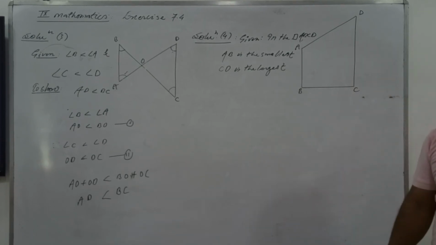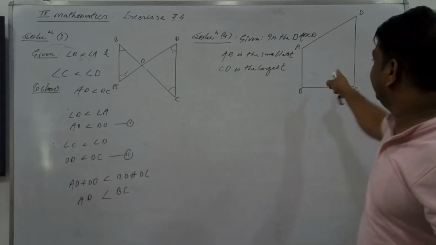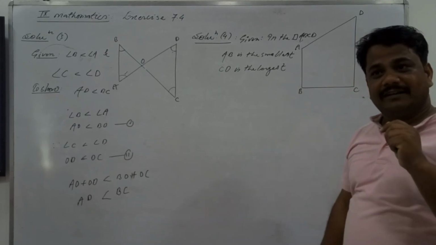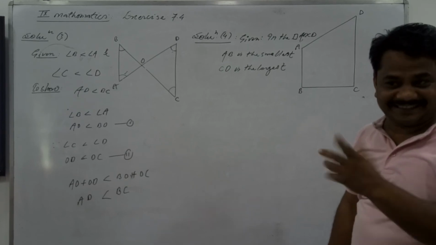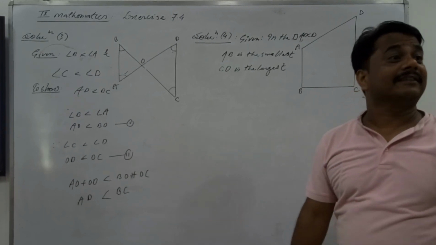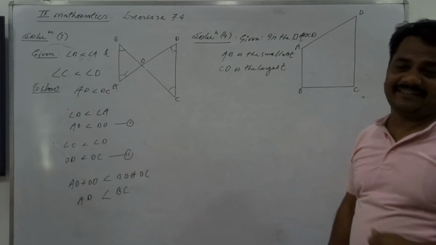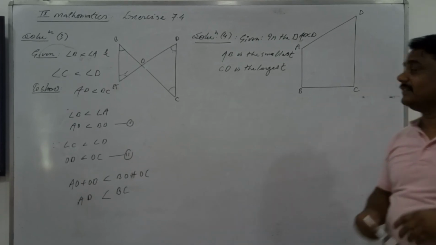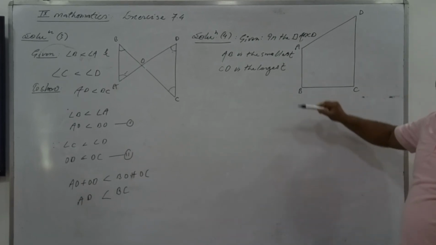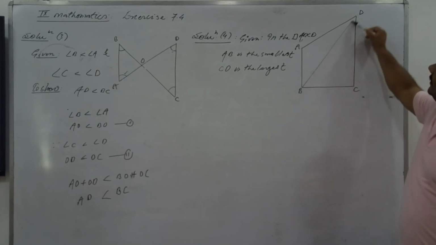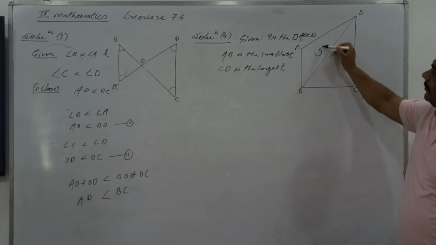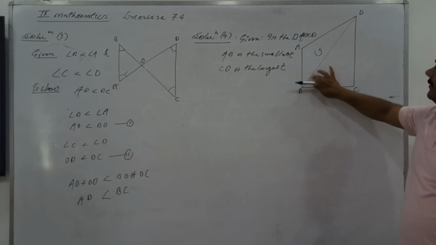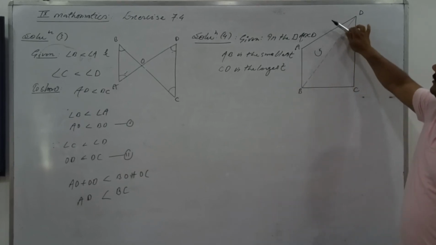We have been studying triangle inequality and the figure is a quadrilateral. We can solve the inequality on the basis of a triangle, so we need to construct a triangle because the inequality works in a triangle. So first we construct a triangle here. Join A to D. Have you joined it or not? So one triangle is formed here. This is your construction. The second part you will do by yourself.